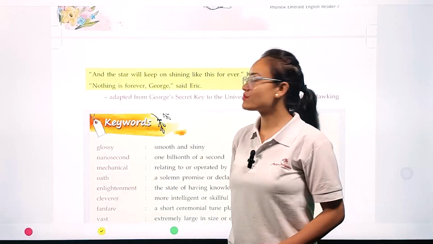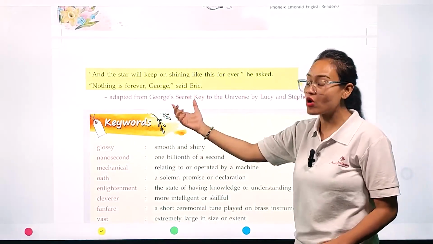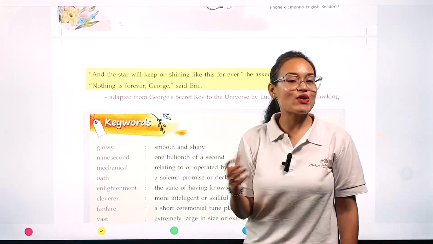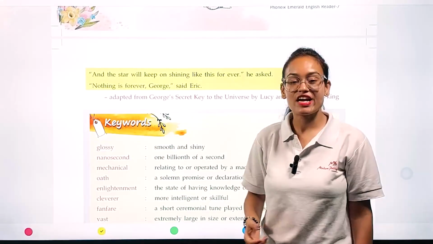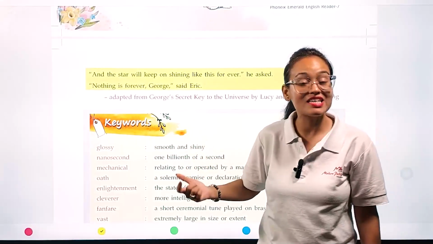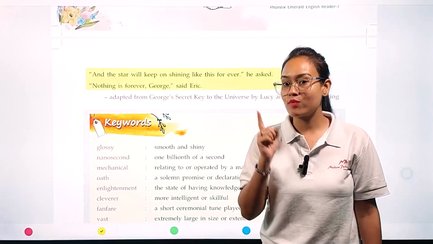This chapter is adopted from George's Secret Key to the Universe, and this book is written by Lucy and Stephen Hawking. I hope, my dear students, you all know Stephen Hawking. Who was Stephen Hawking? He died in 2018. He was the most famous scientist who released the theory behind the black hole, the concept of the black hole.